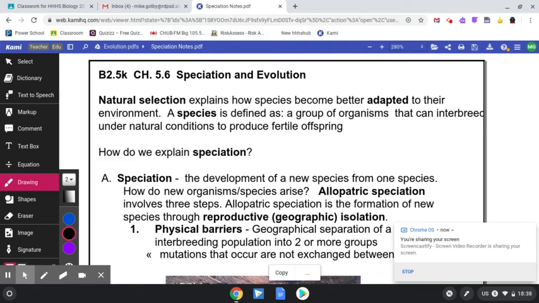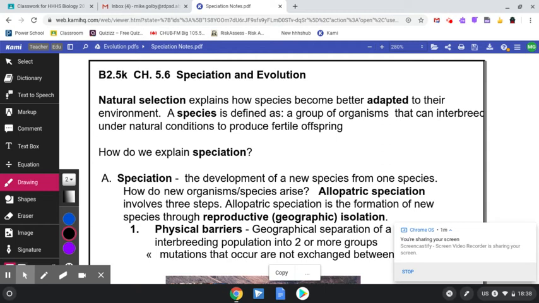All right, so here we go. Once again, we're talking natural selection. I think Charles Darwin and his finches. Charles Darwin came up with the theory of natural selection. Only the strong survive. Animals that become better adapted to their environment are more likely to survive.